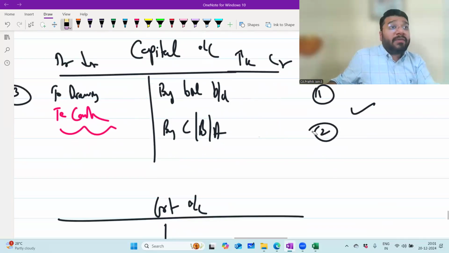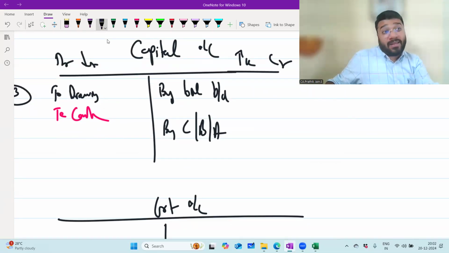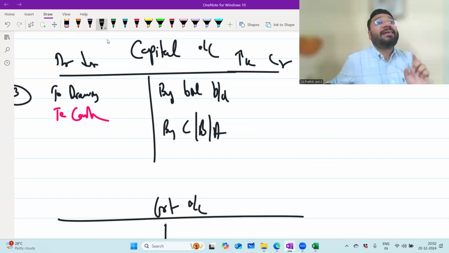Can the capital account under the fixed capital method have a credit balance? Yes, sir. What is my question? Can the capital account under the fixed capital method have the credit balance? I knew that if I ask you in this tone, you will say no. That's why, instead of using the word debit balance, I use the word credit balance. So capital will have a credit balance only, no?